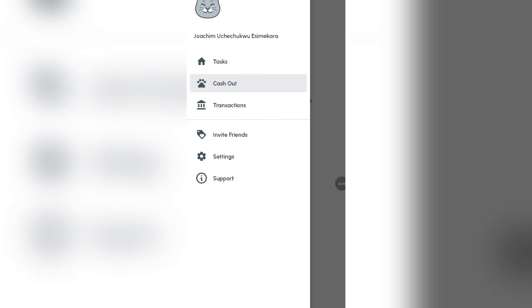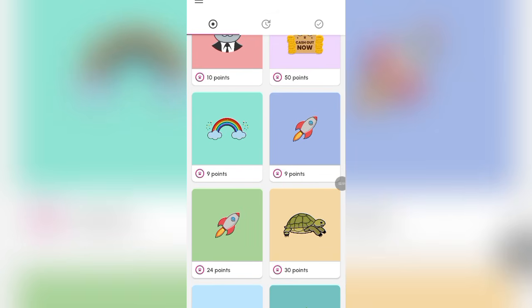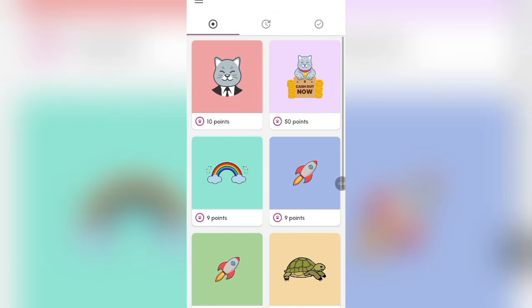Now what you just need to do is to make sure you start taking these particular points. Now let me say you go ahead to take these 50 points, 10 points, 9 points. Only these points alone is going to accumulate you more than 100 points, and you can keep on taking it for the day, and at the end of the day you're going to be seeing that you're making already £10 on your account, which is equivalent to around 20,000 naira in my own local currency.